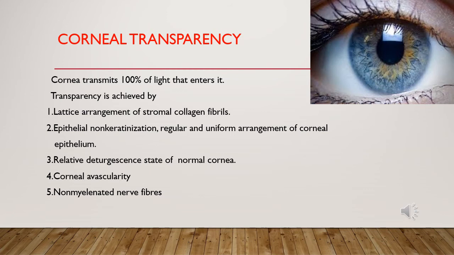The cornea is transparent and transmits 100% of light. This is achieved by the lattice arrangement of stromal collagen fibrils, epithelial non-keratinization, relative deturgescence state of the normal cornea, corneal avascularity, and non-myelinated nerve fibers.